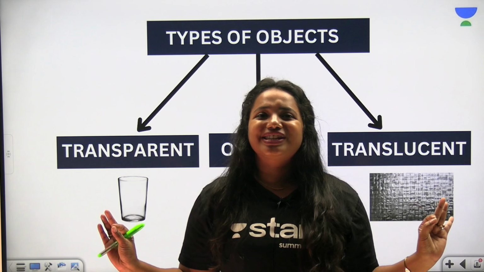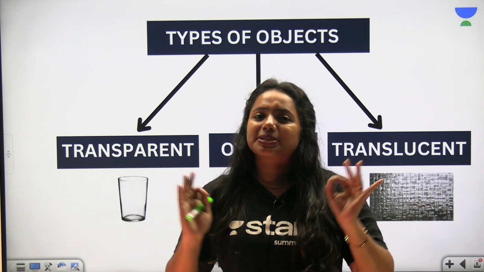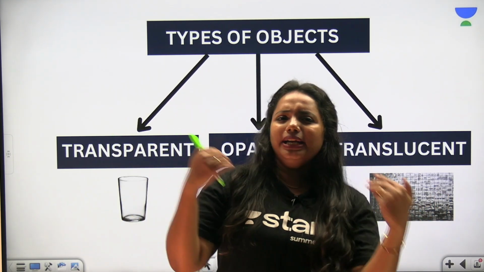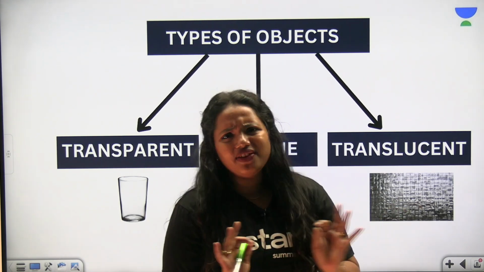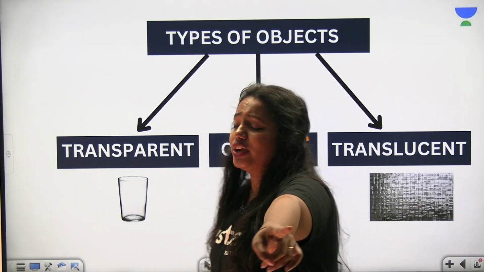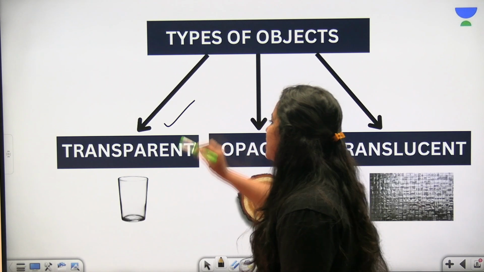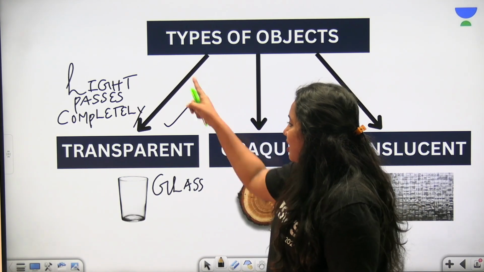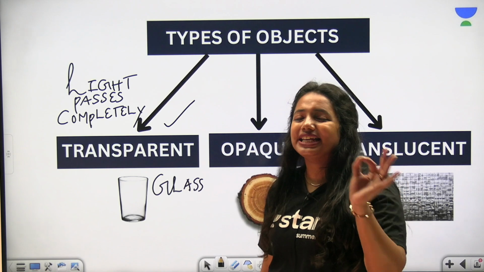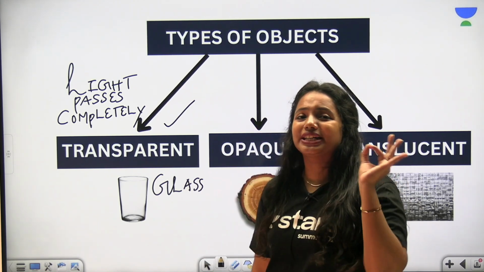Now we are going to segregate or categorize objects based on how light passes through them. Don't worry at all. It's a very, very simple and easy concept. And please don't forget to write down the notes. The first one is transparent. Glass is considered a transparent object because it allows light to pass through it completely.